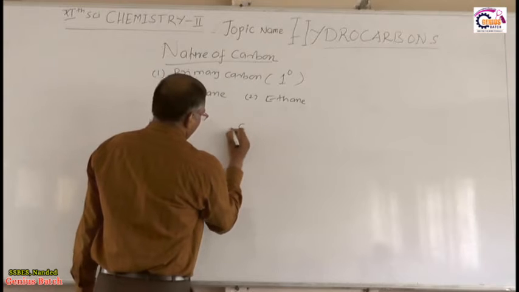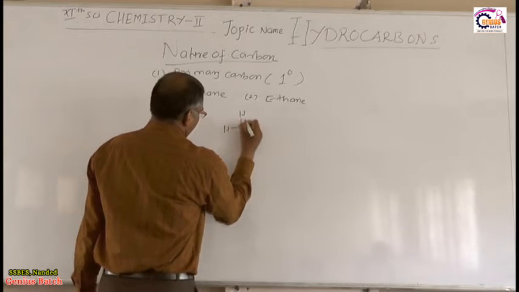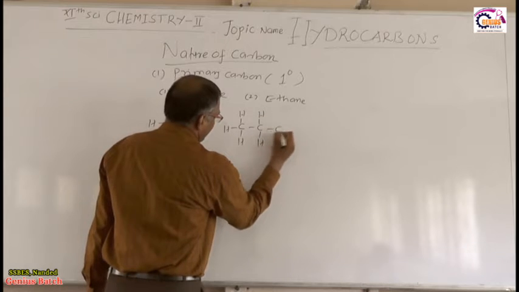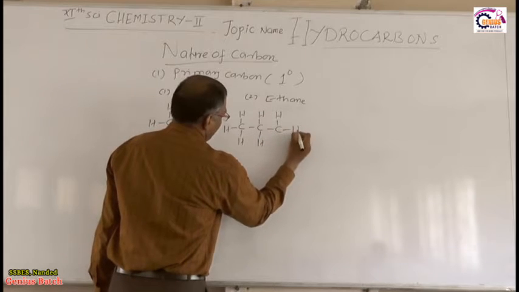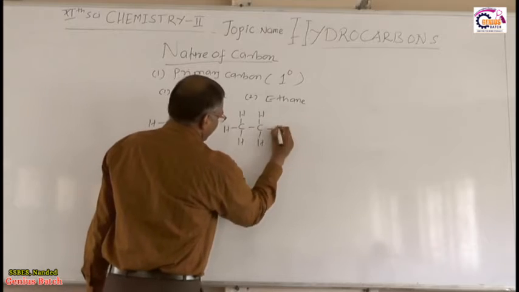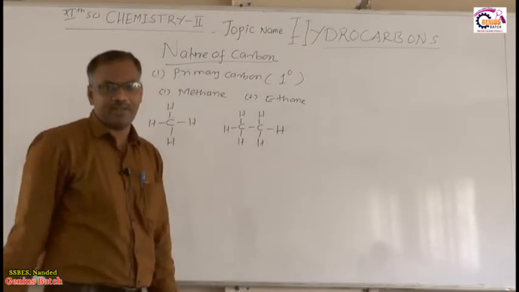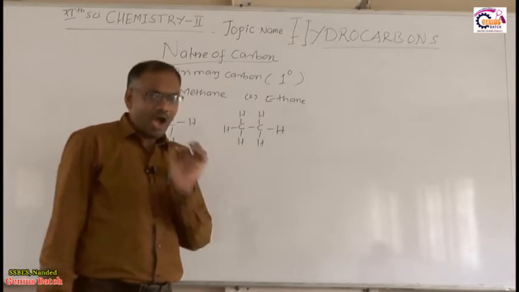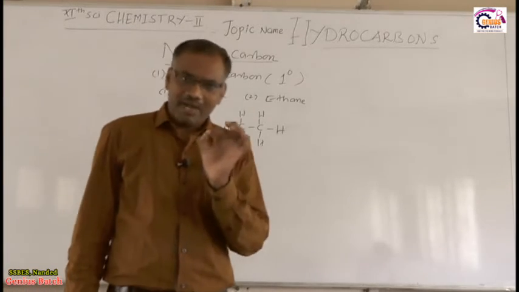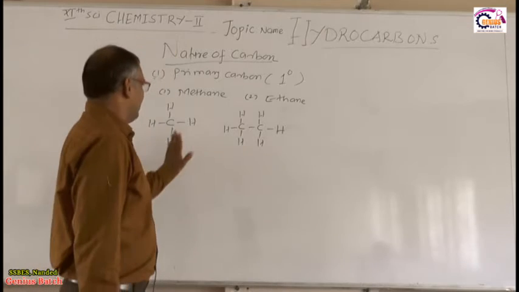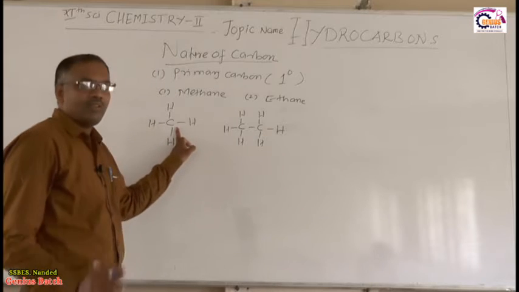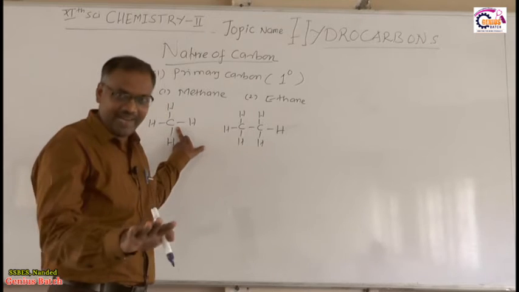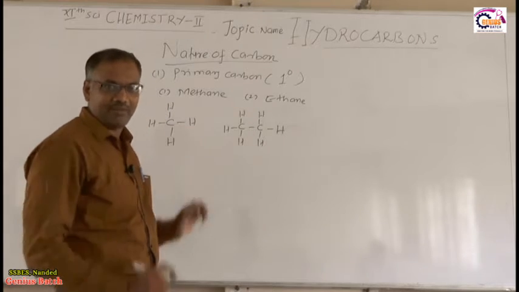CH3, then CH2, this is the ethane, right? 2 carbon atoms are there. So this is the methane, this is the ethane. How can we define the primary carbon atom? The carbon atom which is not attached to any other carbon atom is called a primary carbon atom.